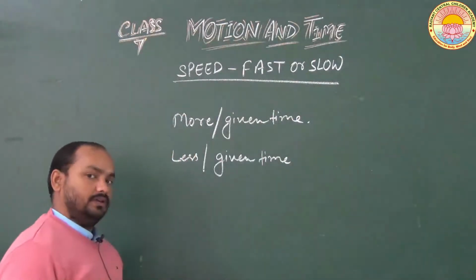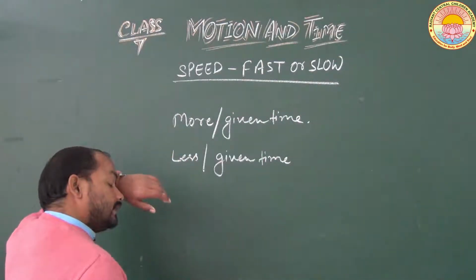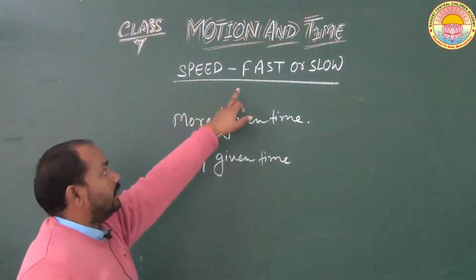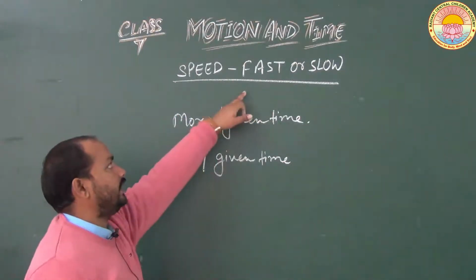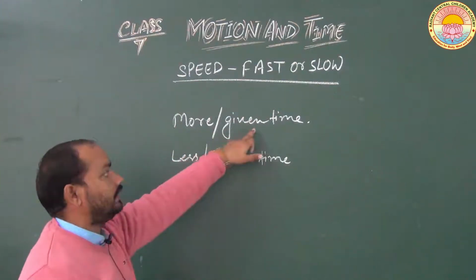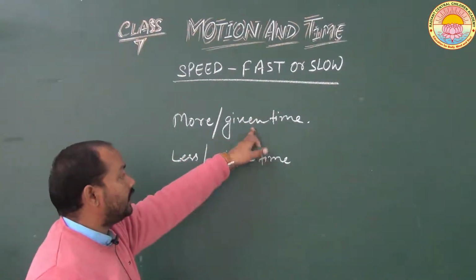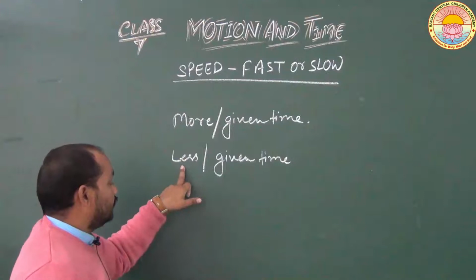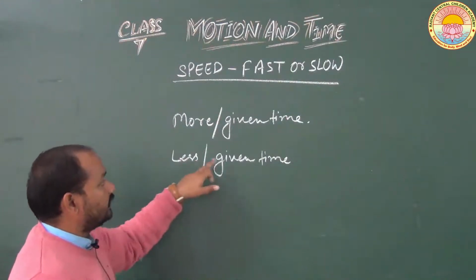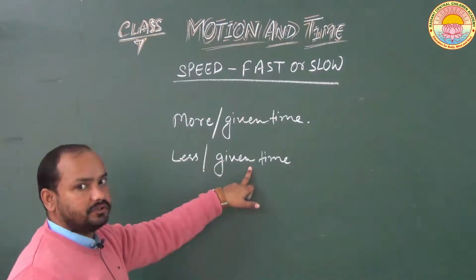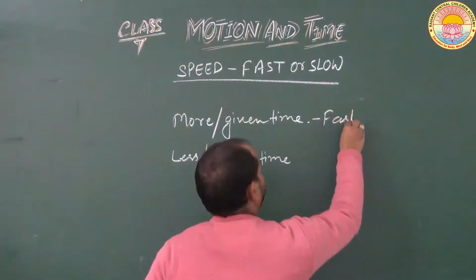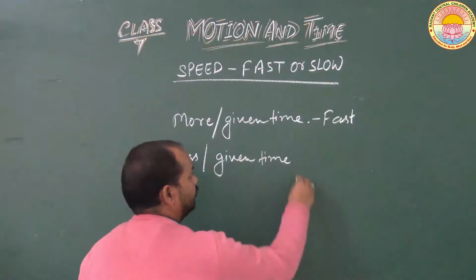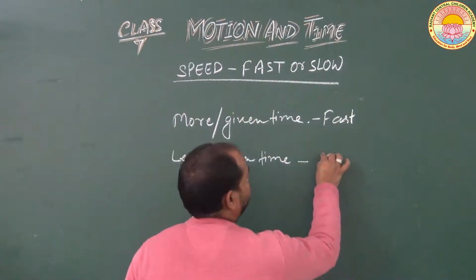Let us understand again. If any object covers more distance in a given time compared to the other object that covers less distance in that given time, then the first object is said to be moving fast, and the second object is moving slow.